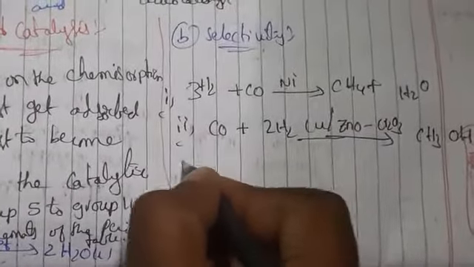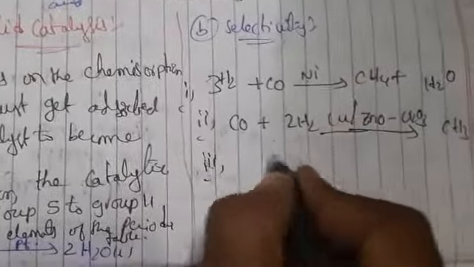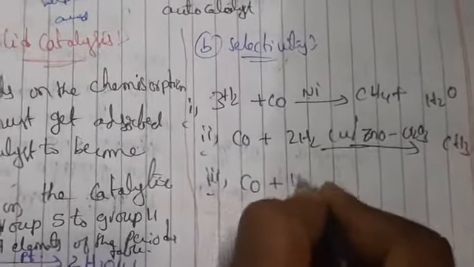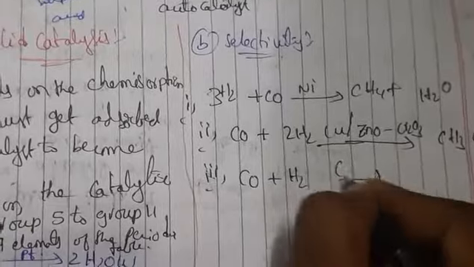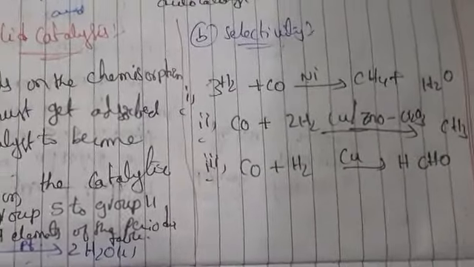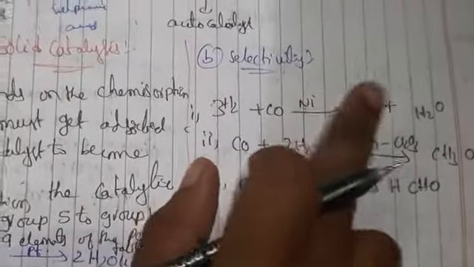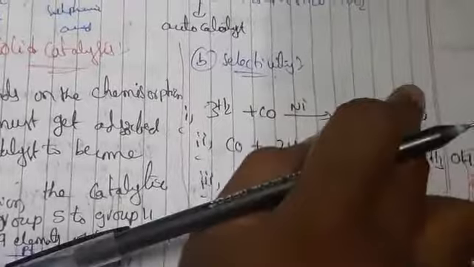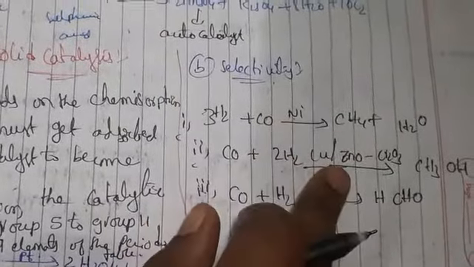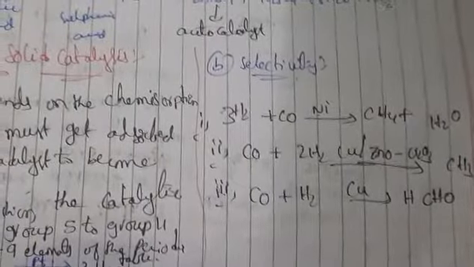When you give a different catalyst, it gives different products. CO plus H2 in the presence of copper gives formaldehyde. So this is selectivity.